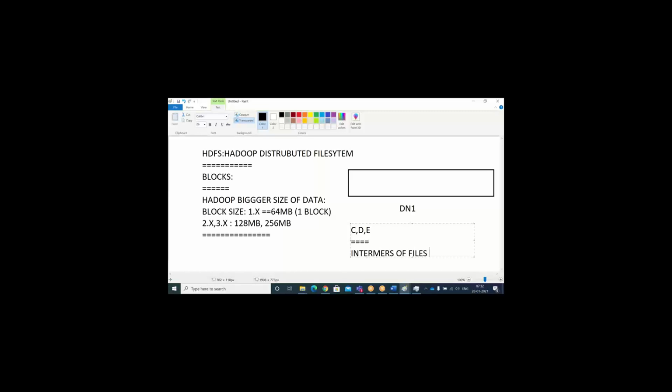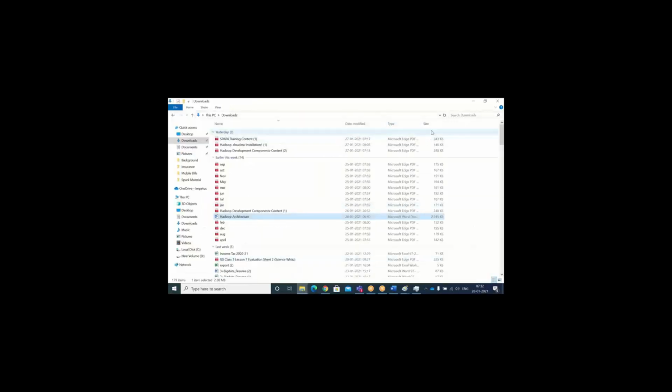In Windows it's a file system, which we used to call NFS. Let's open any file in the downloads. How is it being stored? In terms of KBs. My file is stored in the Windows system in terms of kilobytes.